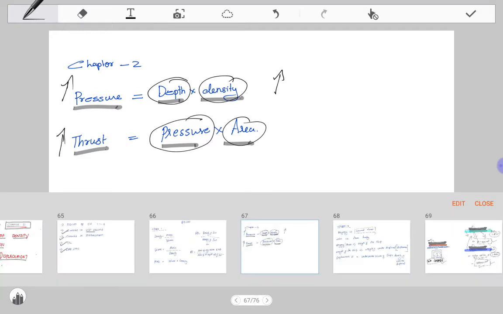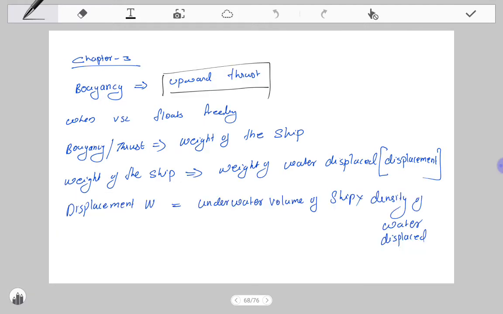So when a ship is floating in higher density water, the vessel will create more thrust. More thrust means more buoyancy. So what is buoyancy? Buoyancy or thrust is equal to the weight of the ship, correct?